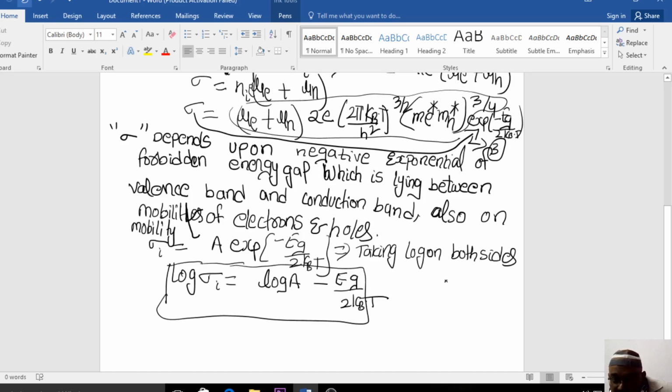Now I want to know graphically what the dependency of electrical conductivity on the temperature is. You can see the absolute temperature T is in the denominator.